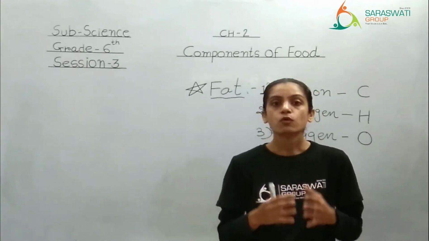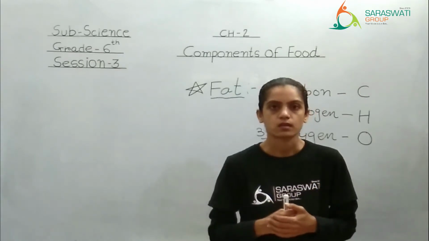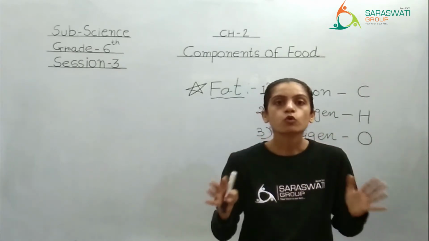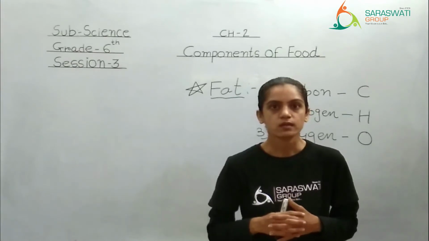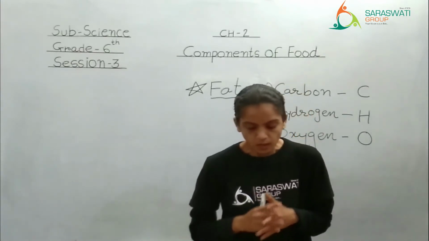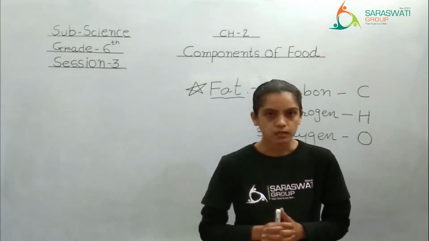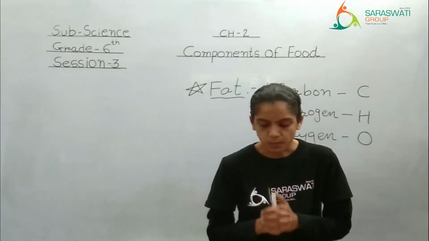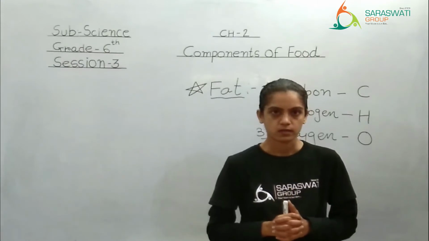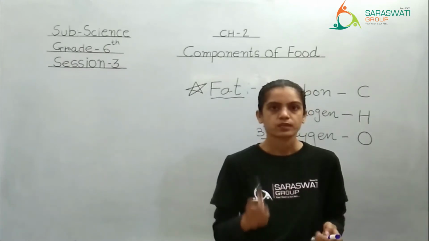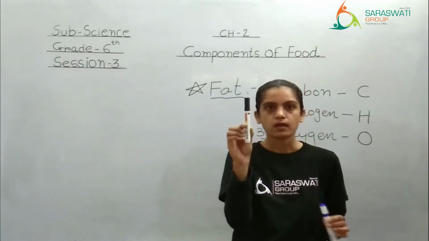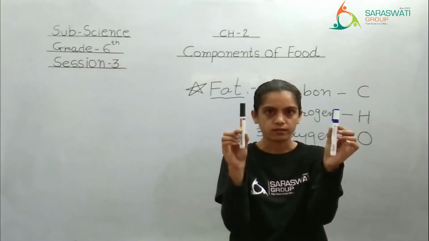So fat food is also necessary, but not too much. Right? See here. A gram of fat releases twice the energy released by the same quantity of carbohydrate. That means see, this is 1 gram of fat and this is 1 gram of carbohydrate.